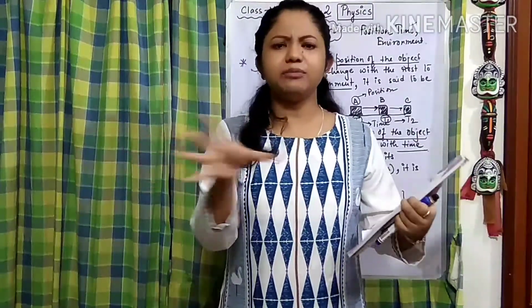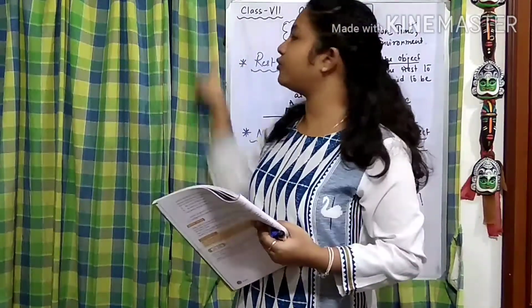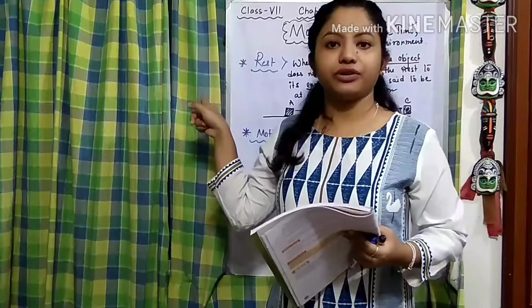So everything is becoming so variable. What is constant? How will we understand where this body was just a few seconds, minutes or an hour before? For that reason we need to take the point of reference. That fixed point that we are taking as concrete, or as proof that I was here sometime before. How can you say that? Because you have the proof of this. This is the point of reference. So I hope you have understood this.